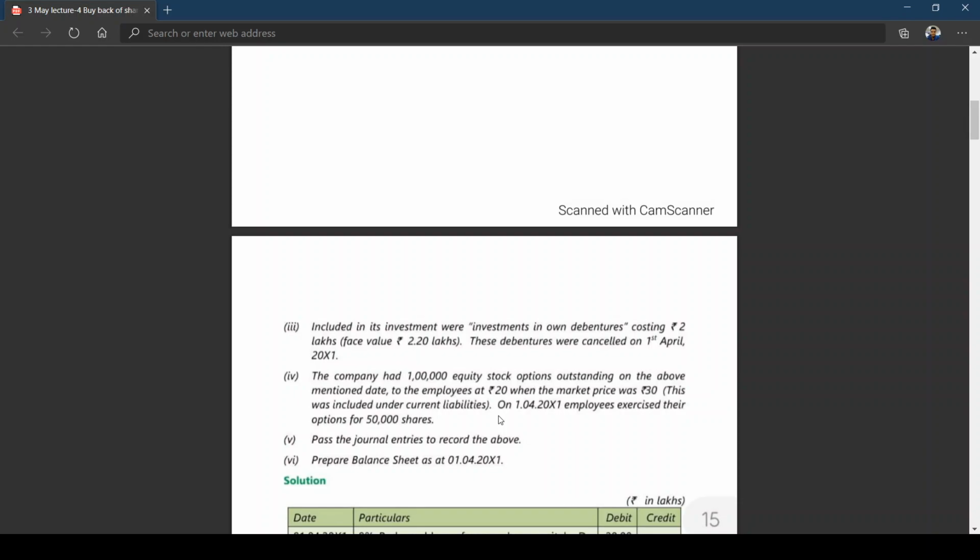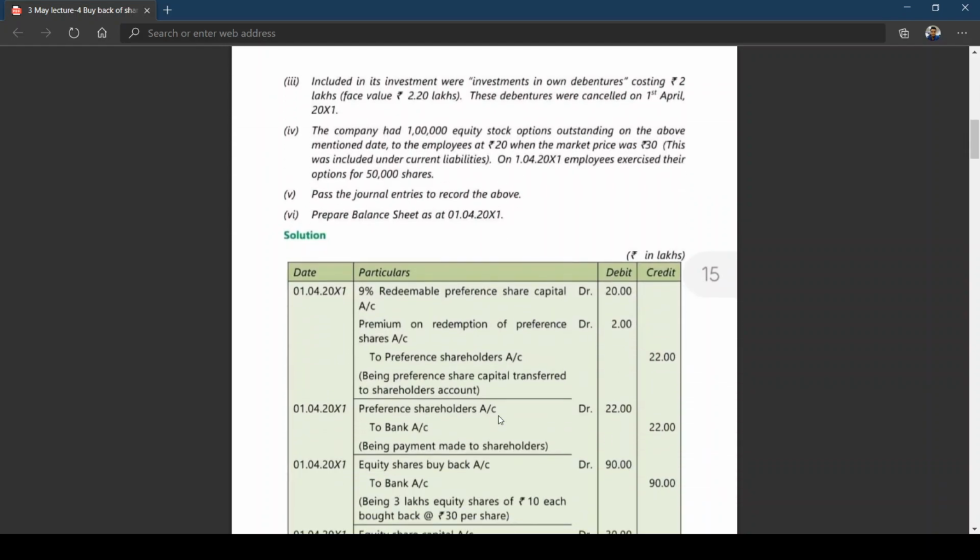Generally, some time will be given to employees to buy their shares. We'll discuss why the time is given, and some technical terms, in the next class. For the time being, they'll be given some time to buy those shares, and till such time it will appear under the heading current liabilities, and that is to be closed when the employees purchase the shares. I think this is what we'll be discussing in the practical problem. Now they are asking for journal entries to record the above and prepare a balance sheet as at 1st April 2011. I think you all are aware.